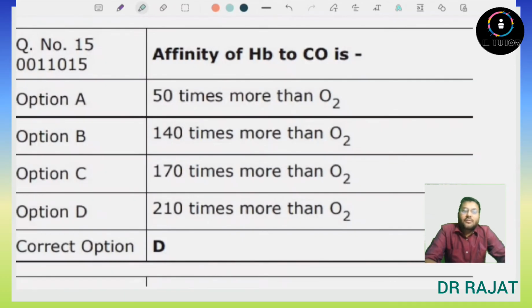Next question is affinity of hemoglobin to carbon monoxide is. So this is again a direct question. Affinity of hemoglobin to carbon monoxide is about 210 to 250 times more than oxygen. So answer will be option number D, 210 times.